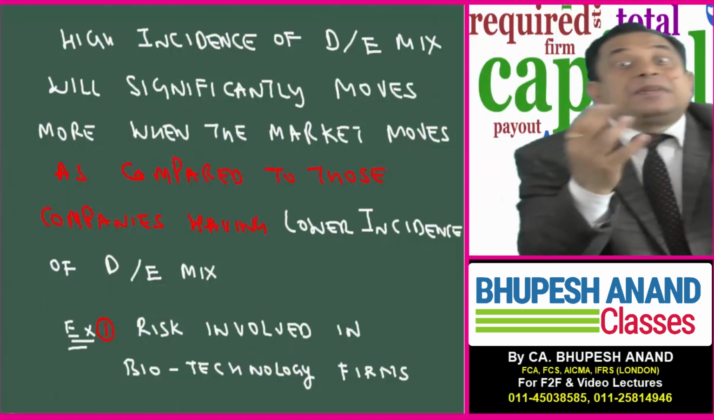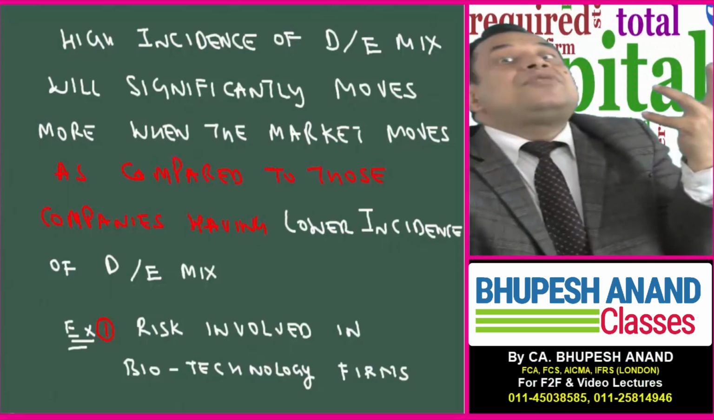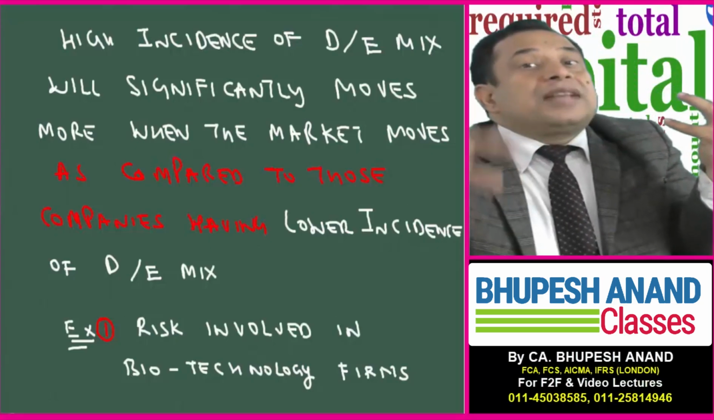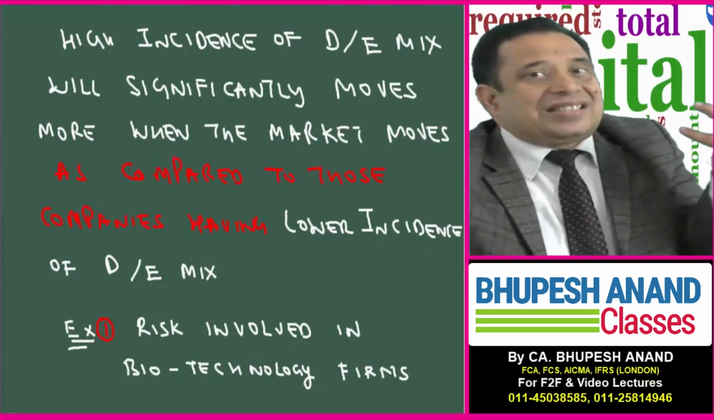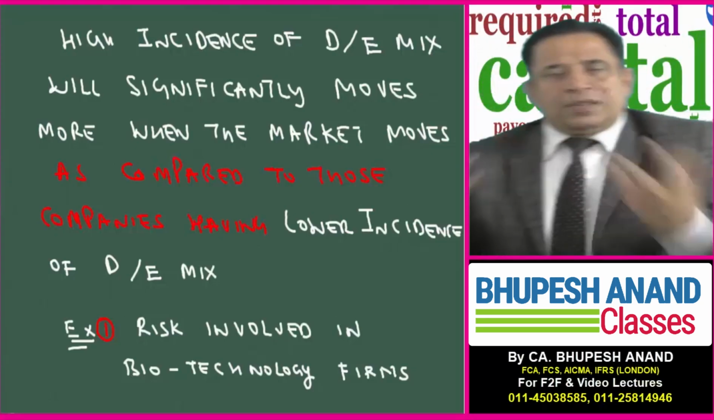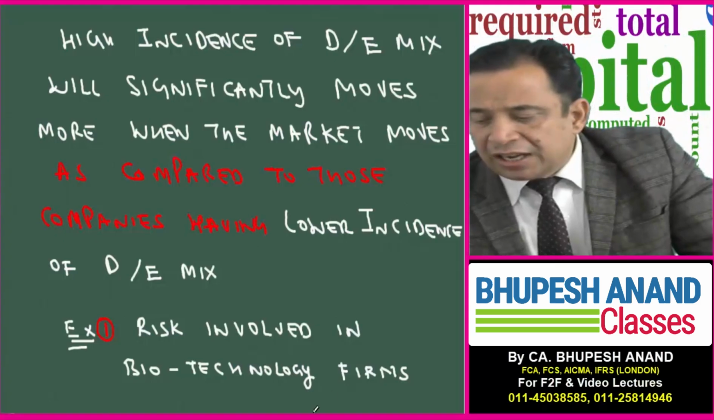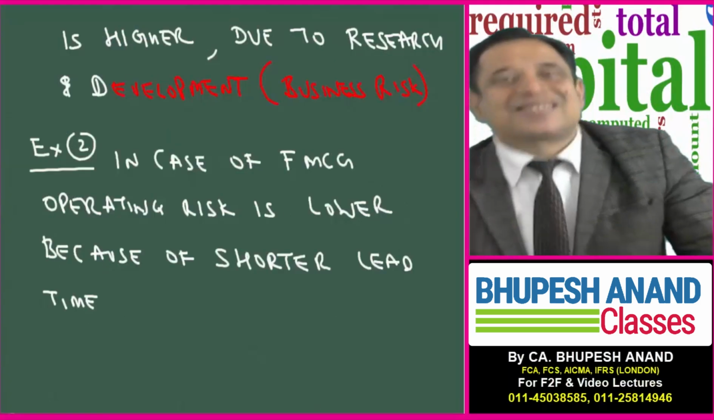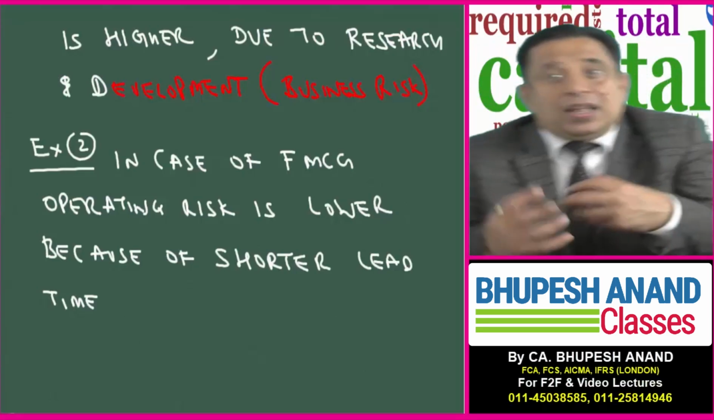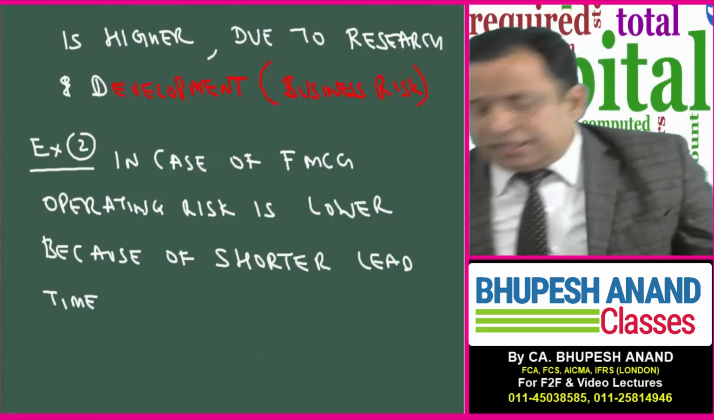If I compare it with the business of FMCG, it is smaller, because in FMCG I can sell the products easily. The lead time is less. So it depends from business to business, because businesses depend upon those factors: the marketability of a product, the R&D factors, and technology and all that.